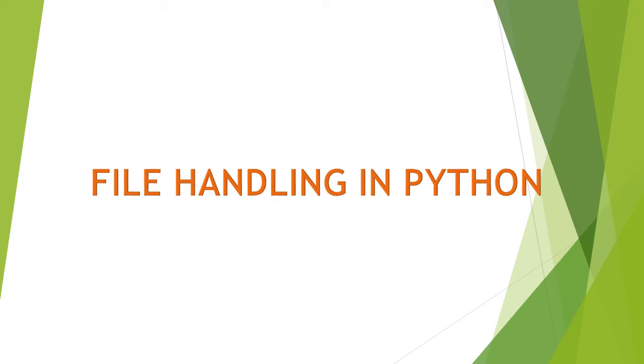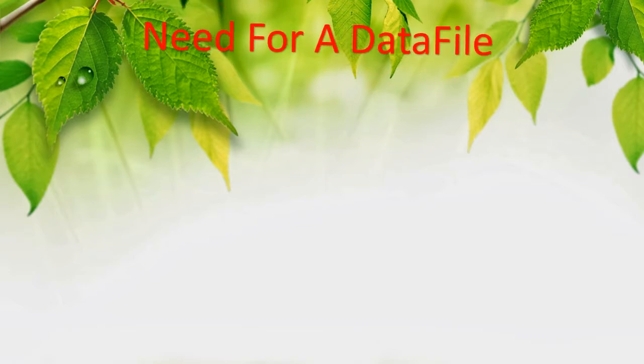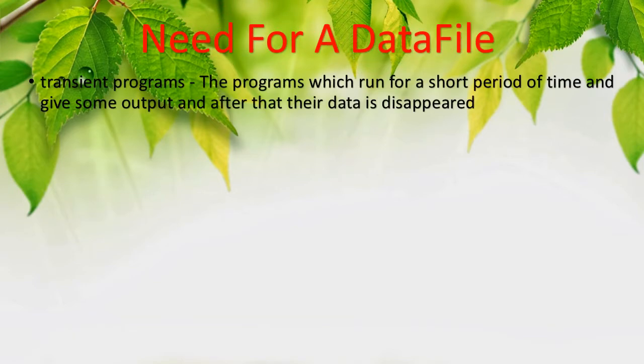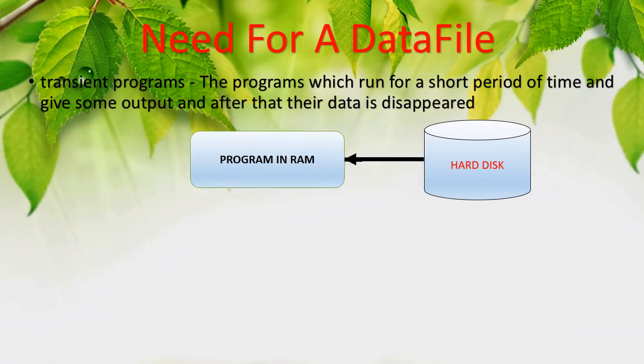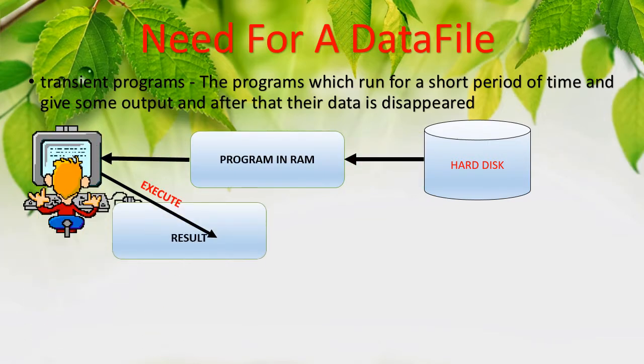We are going to see about file handling in Python. So why do we need a data file? Actually, a saved program is stored in the hard disk. When the user starts to execute the program, it will be loaded from the hard disk to RAM. Next, it will be executed and produce the result. The result will not be stored in the hard disk. Such a program is called a transient program.